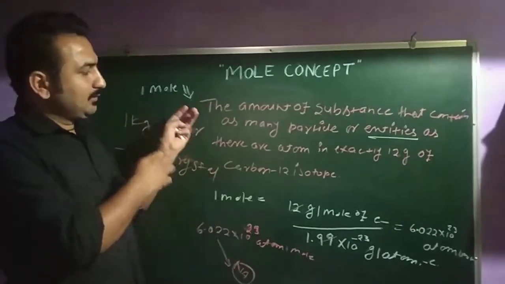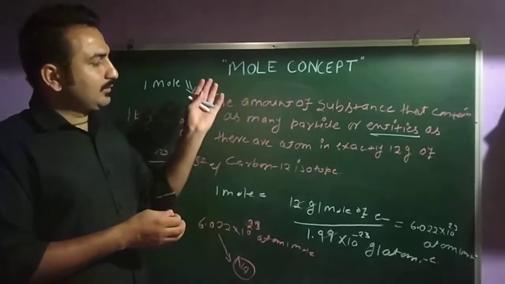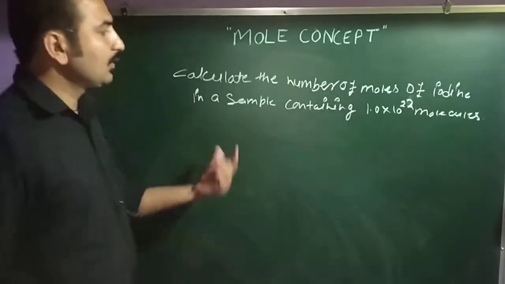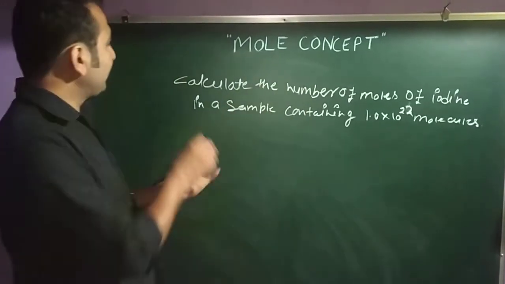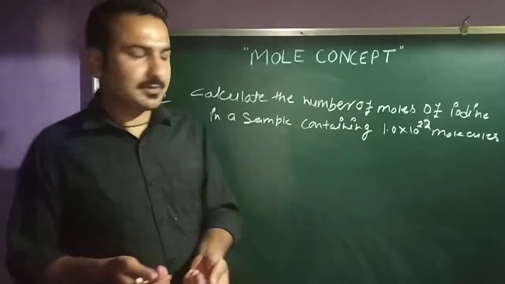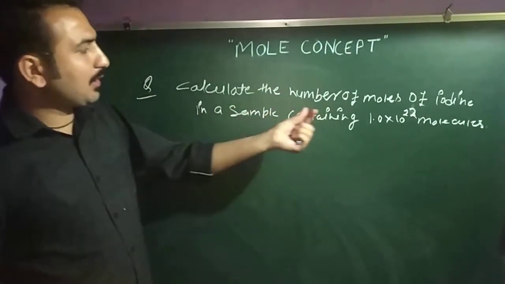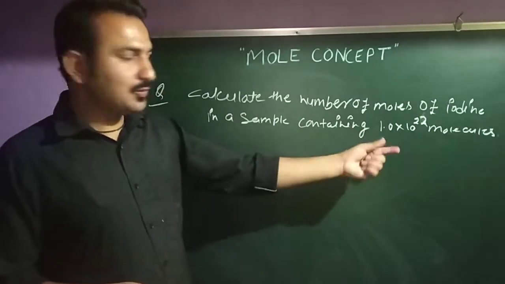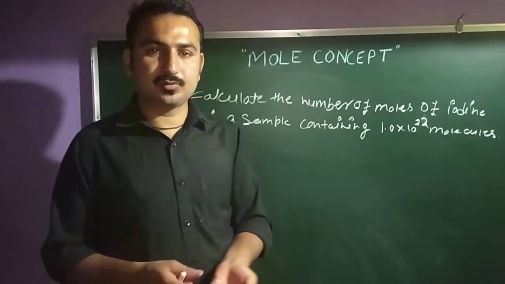Now let's understand this again with some examples. You have a very simple question based on the mole concept. Calculate the number of moles of iodine in a sample containing 1.0 into 10 to power 22 molecules. Clear?